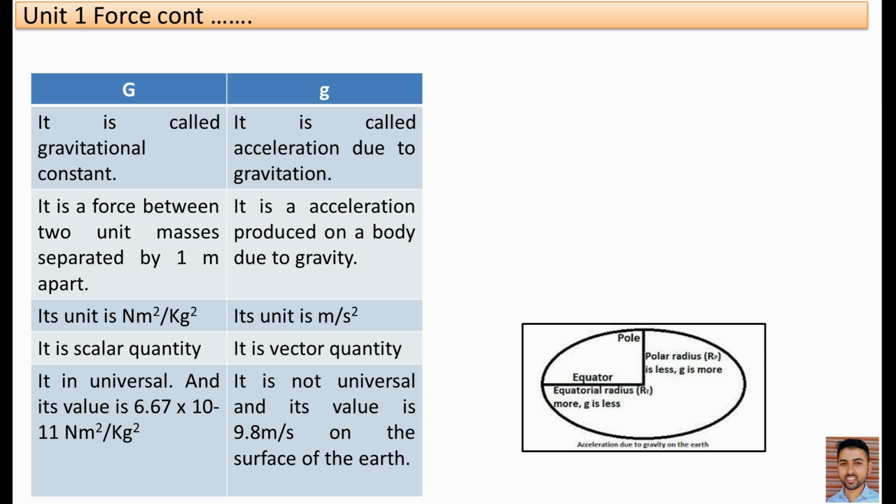What is the value of the gravitational constant? 6.67 into 10 to the power minus 11. And the value of small g is not constant, but generally its value is 9.8 meter per second square.